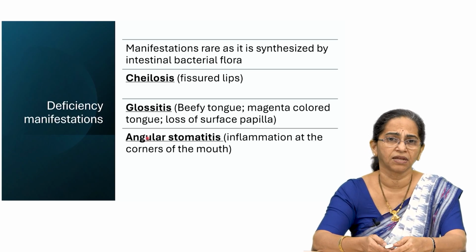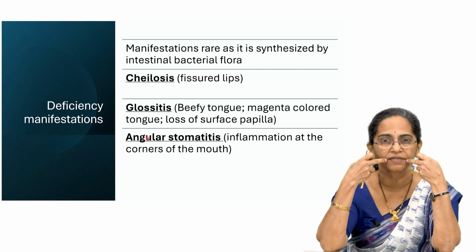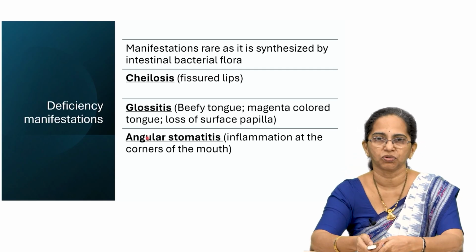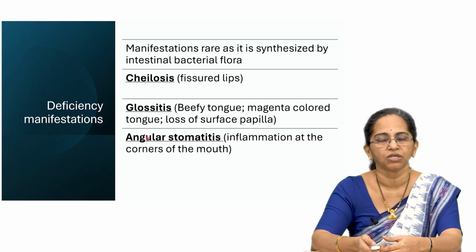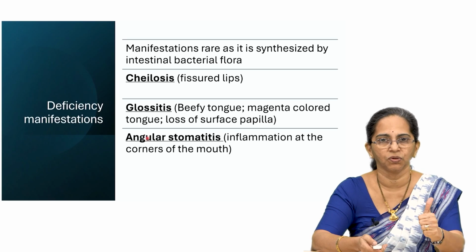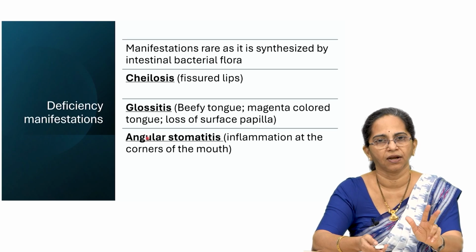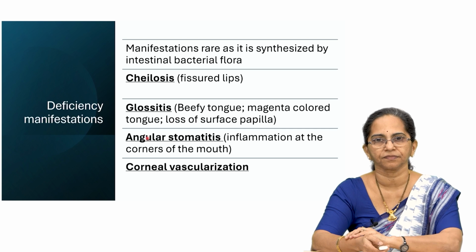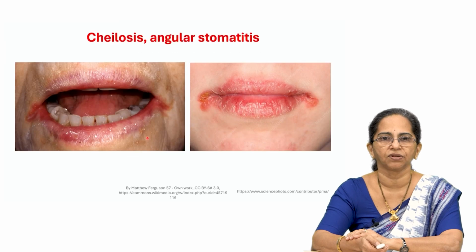Then the person can also develop angular stomatitis. That means there is inflammation at the corners of the mouth. So, I told you riboflavin is for maintenance of the oral mucosa. So, what are the three important deficiency findings? Cheilosis, angular stomatitis and glossitis. You can observe some changes in the eye also. It is called corneal vascularization.